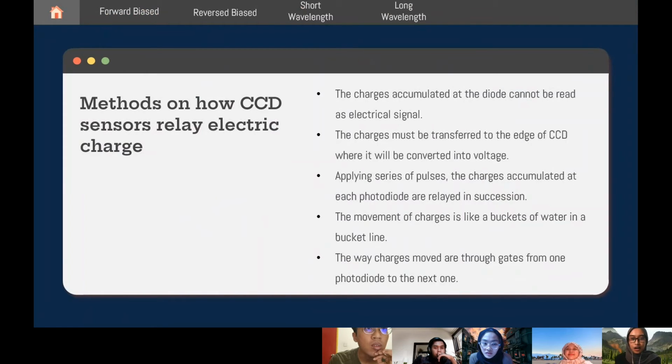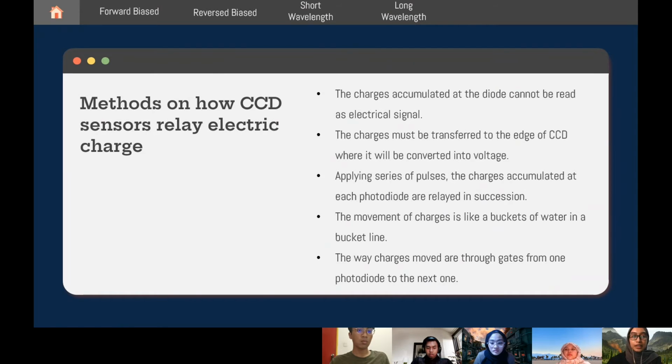So, this charge must be transferred to the edge of the CCD for it to be converted into an electrical signal or voltage. How can this charge be transferred to the edge of the CCD? By applying a series of pulses. The charge will accumulate at each photodiode and will be relayed in succession. The movement of charge is like buckets of water in a bucket line. The charge is moved from one photodiode to another photodiode through a gate.